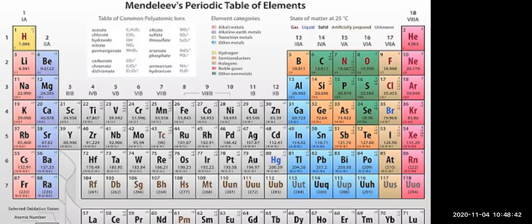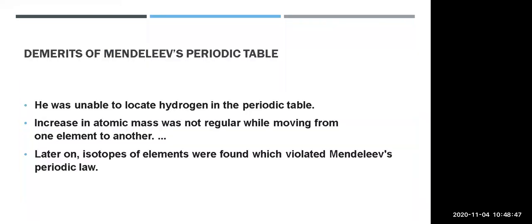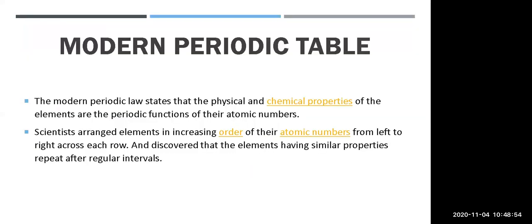He arranged the elements, but because of the presence of a few demerits, it was also not useful to some extent. So later on, it was necessary to classify the elements with another method, the modern periodic table. Now the modern periodic table was established, consisting of the main ideas from the scientists we studied yesterday.